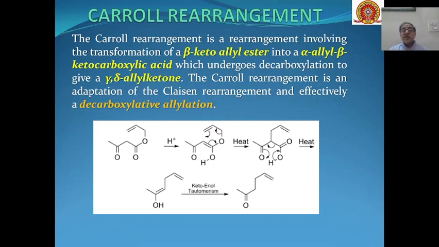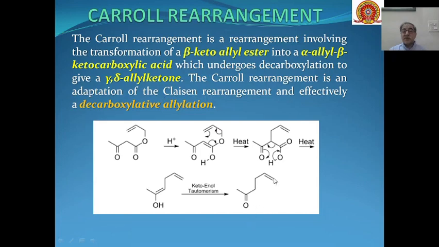Then is the Carroll rearrangement. This involves the transformation of beta-keto allyl esters into alpha-allyl beta-keto carboxylic acids. And these alpha-allyl beta-keto carboxylic acids undergo decarboxylation to give us ultimately gamma, delta allyl ketones as the product.